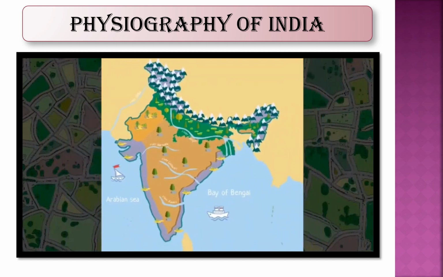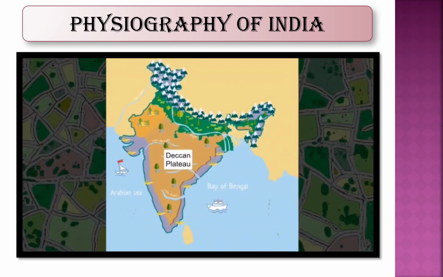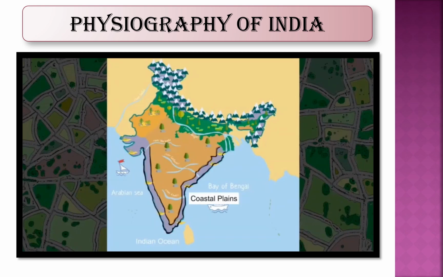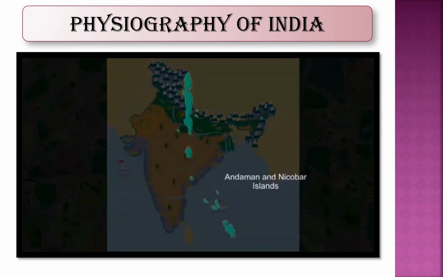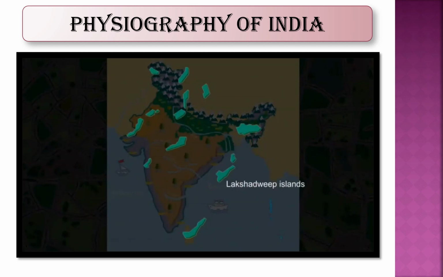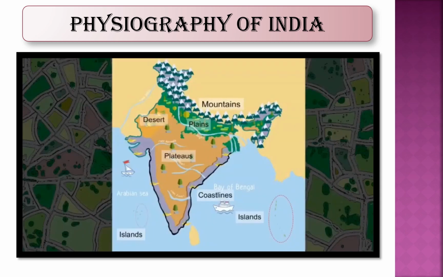The Deccan Plateau is located in the southern part of the country. The coastal plains of India surround the Deccan Plateau on both eastern and western sides. Three water bodies, that is the Arabian Sea, Indian Ocean and the Bay of Bengal, also surround the Deccan Plateau on the west, south and east respectively. The Andaman and Nicobar group of islands in the Bay of Bengal and the Lakshadweep group of islands in the Arabian Sea are also a part of India. The physical features of India make it a vast country.